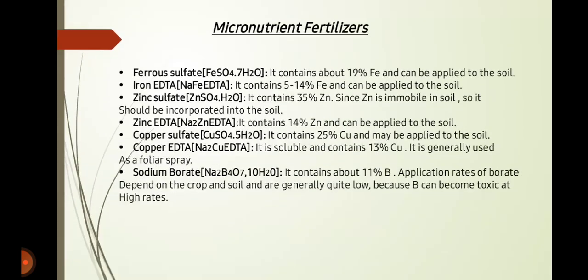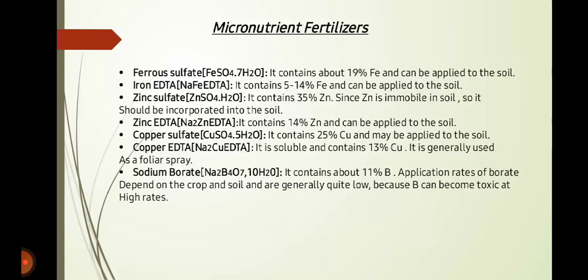Next, we have micronutrient fertilizers. Its sources include ferrous sulfate. It contains about 19% iron and can be applied to the soil. Iron EDTA contains 5 to 14% iron and can be applied to the soil. Zinc sulfate contains 35% zinc. Since zinc is immobile in soil, immobile means motionless, it should be incorporated into the soil. Next is zinc EDTA. It contains 14% zinc and can be applied to the soil.